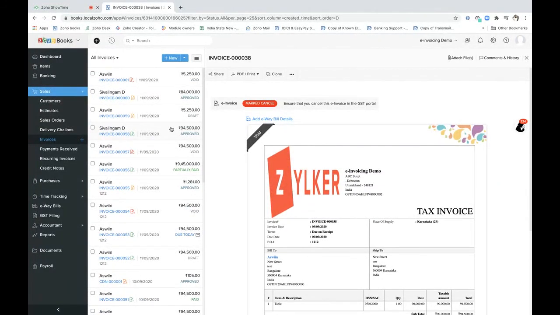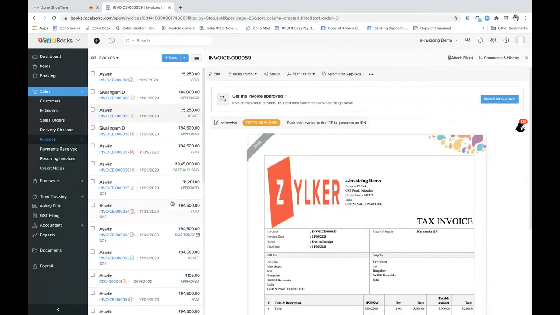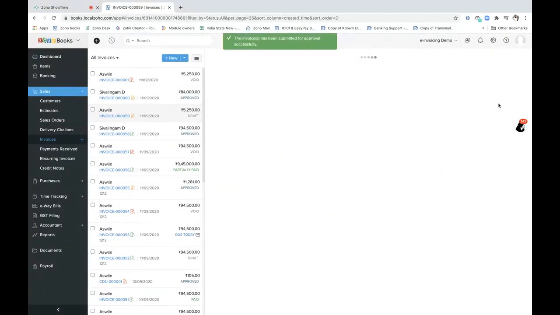But what's next? This is about your e-waybills. When you generate an invoice, you have two options: either to generate the e-invoice with the e-waybill details or without the e-waybill details. Currently I do not have it in this organization, but I can just let you know what happens ideally. So when I click on push to the IRP portal, I just submit this for approval, and I approve it.